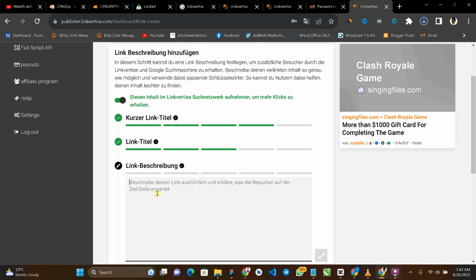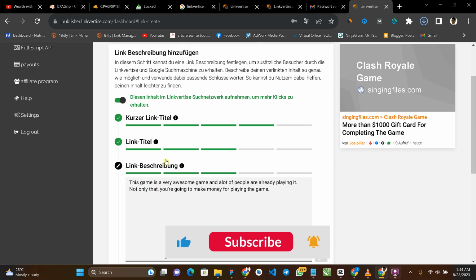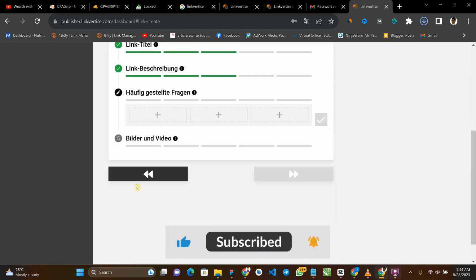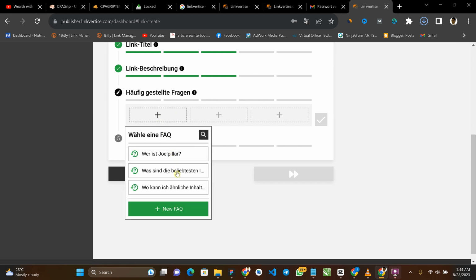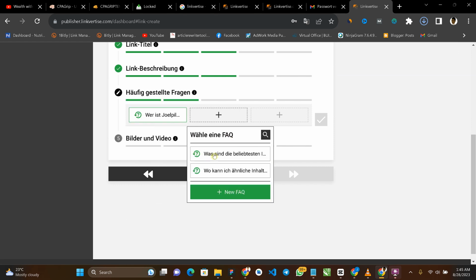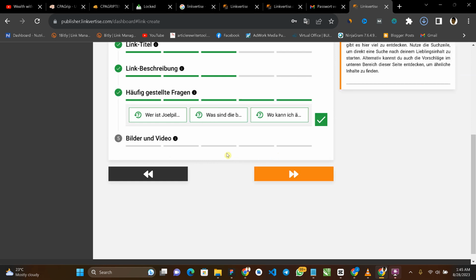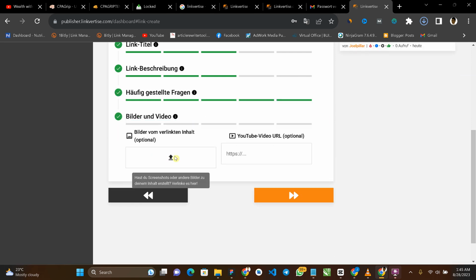So come back here and enter detailed description. Okay, so what I'm going to do is to type in something like the game. Okay, so come down here. Okay, so this is where you're going to add image of the game. Okay, sorry, this is a section where you are going to add FAQ. So go ahead and add them here.